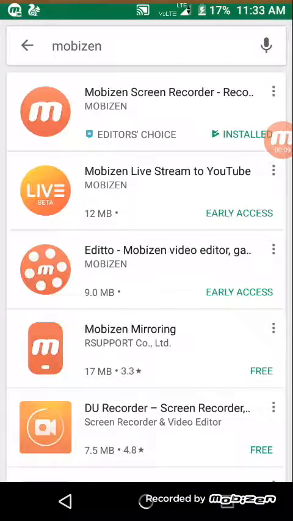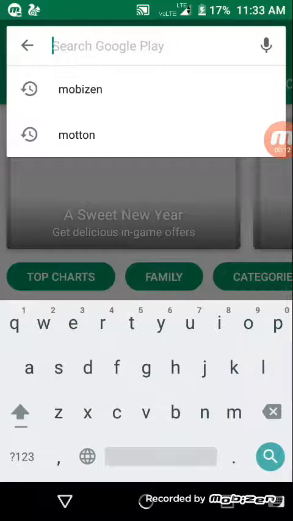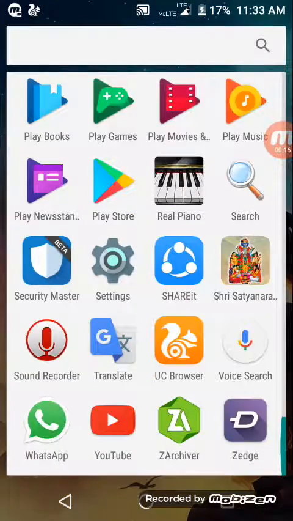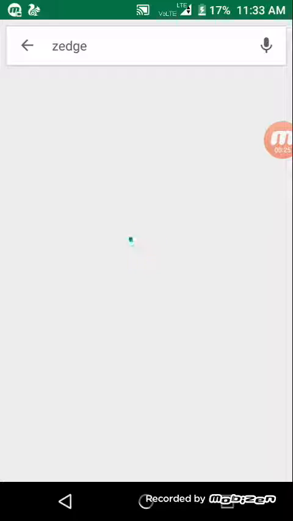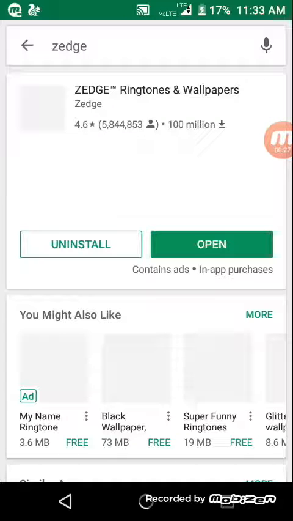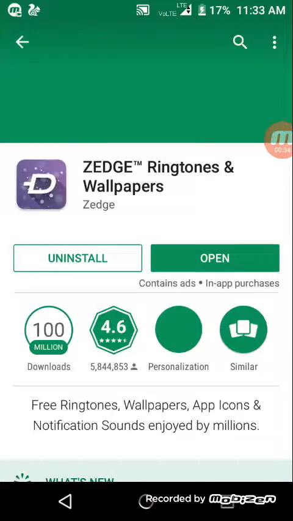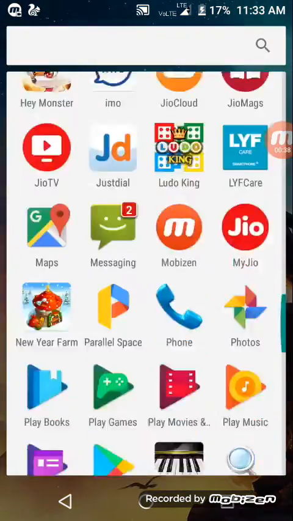Go to Play Store, there you will search that G Z. Click here and download it. I have already downloaded. When it downloads, go through it.